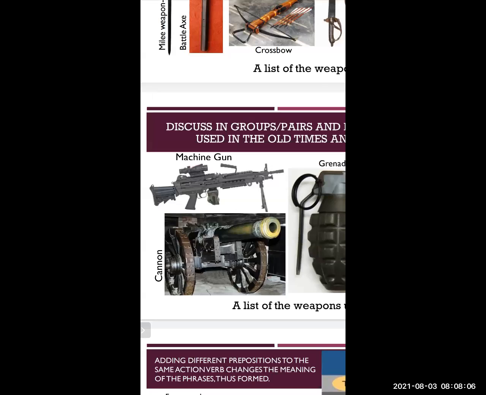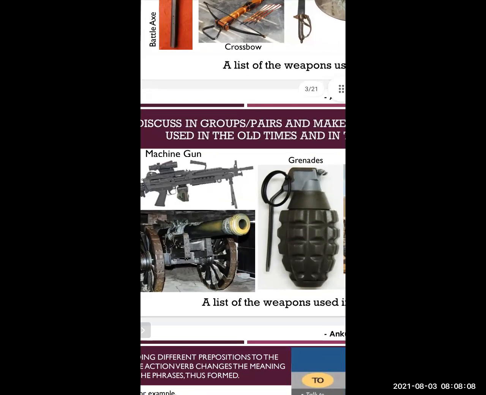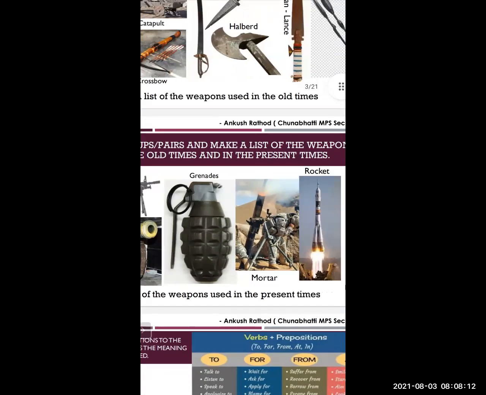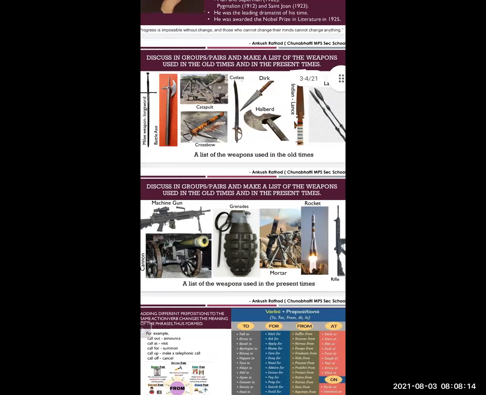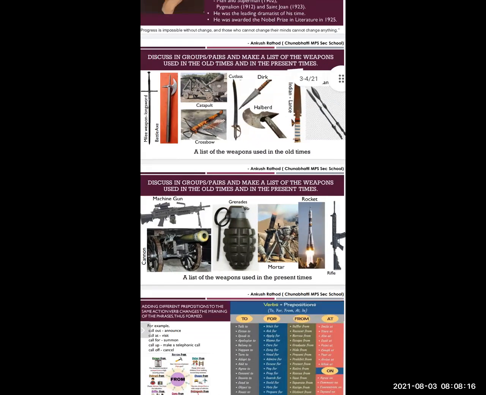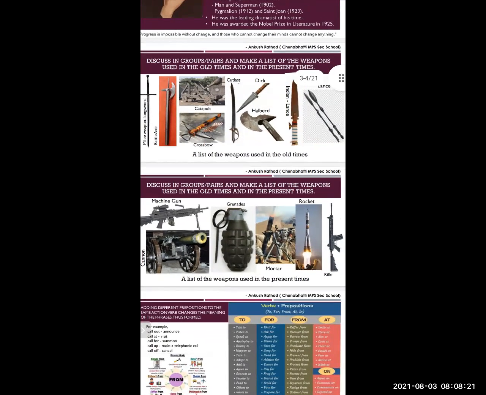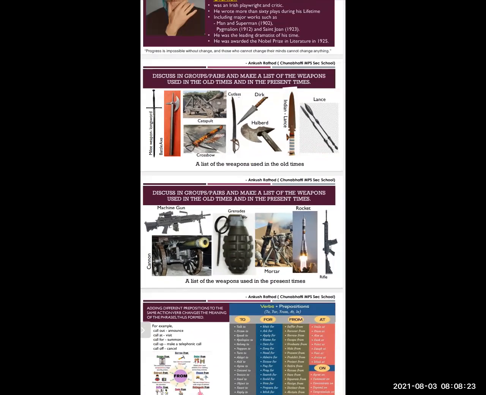So these are some of the modern weapons, the list of some of the modern weapons which are used in the war today. Okay, the list of the weapons which were used in the olden time, past, and today. Everything is given here on the screen.